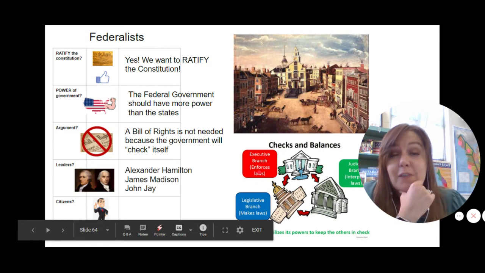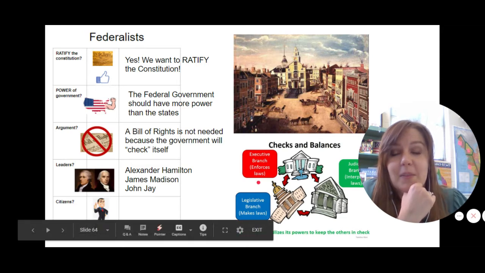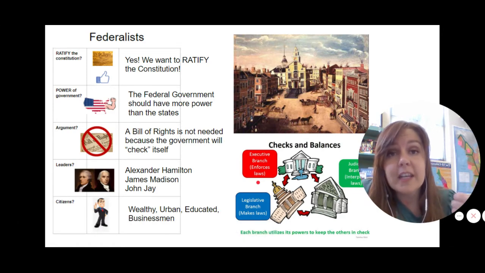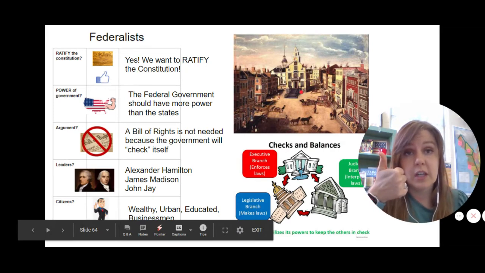Some famous Federalists are Alexander Hamilton, James Madison, and look at that, John Jay, the very same person the school is named after. And then how can you recognize a Federalist on the street? You can recognize them because they're going to be wealthy, they're going to be urban, that means they live in cities, they're educated, and generally they're businessmen. All right, so those are your Federalists who like the Constitution.